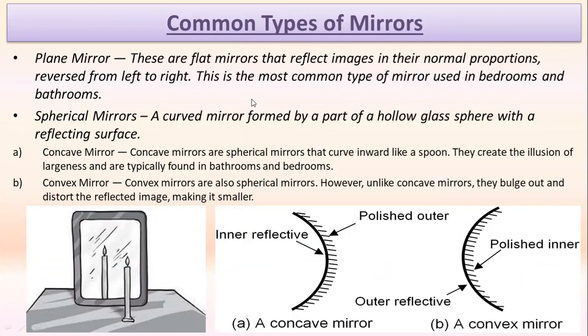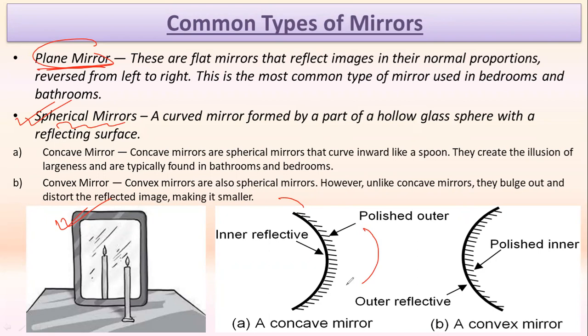So a plane mirror is a kind of mirror where we have a flat reflecting surface. So अगर हम लोगों के पास एकदम एक फ्लैट इवन रिफ्लेक्टिंग सरफेस होती है, तो उसको हम लोग प्लेन मिरर के कैटेगरी में रखते हैं. And the another one is the spherical mirror. So spherical mirrors are those kind of mirrors which have a spherical reflecting surface और कर्व्ड रिफ्लेक्टिंग सरफेस. अगर ऐसे कोई मिरर जिसके पास एक कर्व्ड रिफ्लेक्टिंग सरफेस होती है, तो उसको हम लोग स्फेरिकल मिरर्स कहते हैं, क्योंकि ये जो मिरर होती है, it is a part of a sphere, and that's why it is also considered to be a spherical mirror.